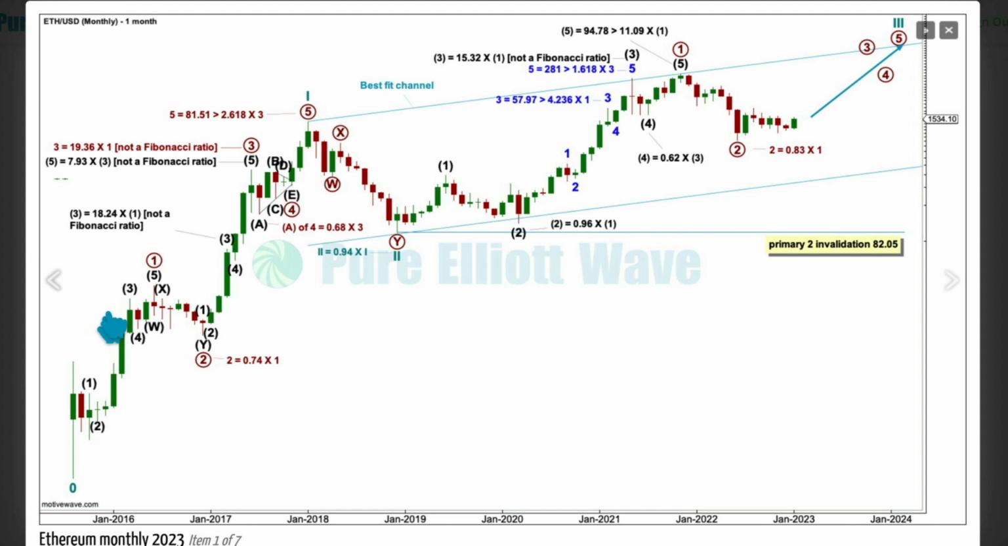Within this impulse, I see primary 1 over here, primary 2 a very deep double zigzag, primary 3 an impulse, primary 4 a shallow triangle, and primary 5. I've got a lot of notations on this chart. This is how to read them.